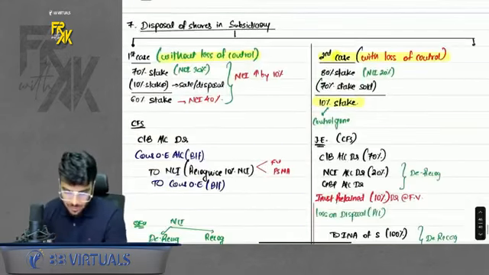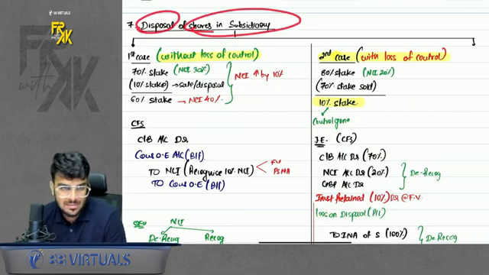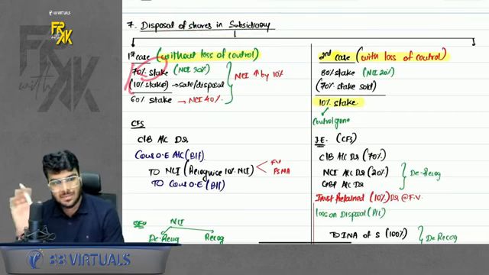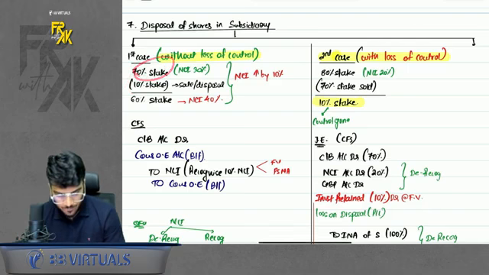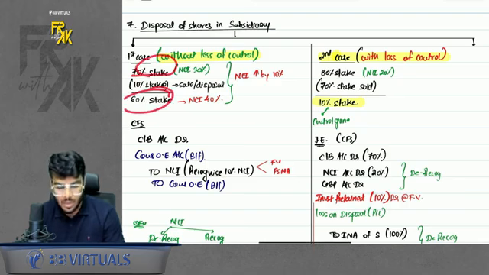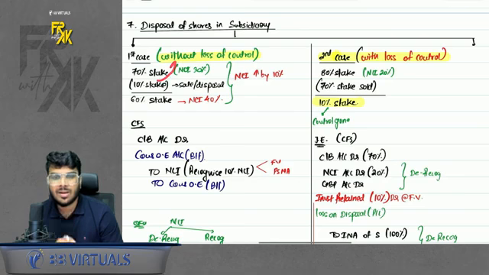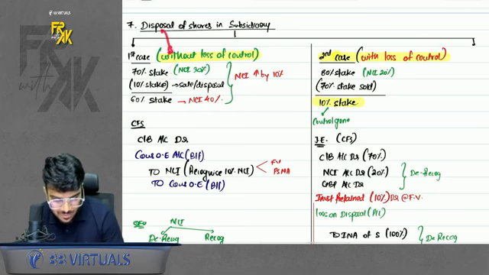Apart from that, next point is disposal of shares in subsidiary. Now, what is the meaning of disposal? First case, disposal means sale. So you had 70% stake. You sold 10%. You still have 60%. Can I say before also you had control? Now also you have control. So by selling this small stake, it is not resulting in loss of control. So we will say disposal without loss of control.